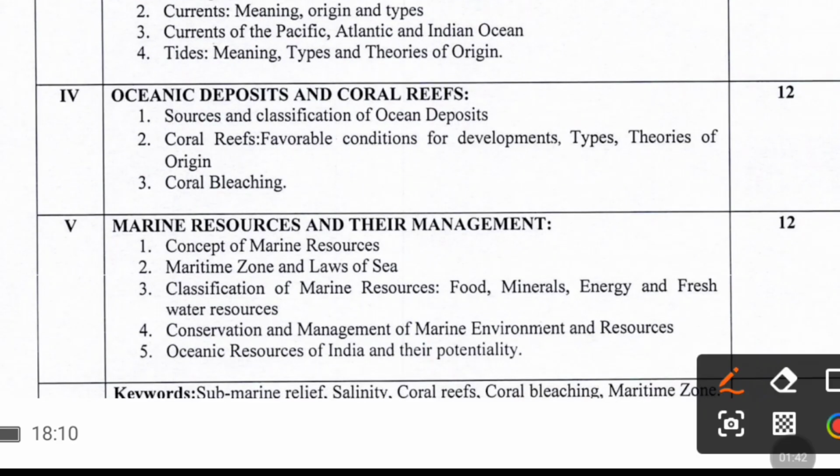The fourth unit contains oceanic deposits and coral reef, source and classification of ocean deposit, coral reefs, favorable condition for development, types, theories of origin, coral bleaching.